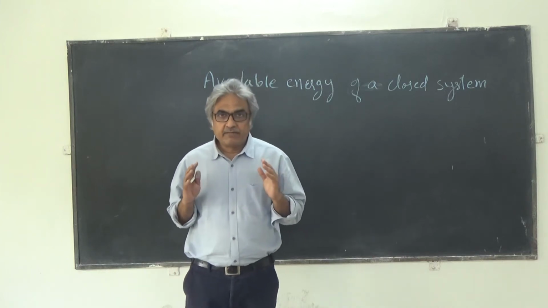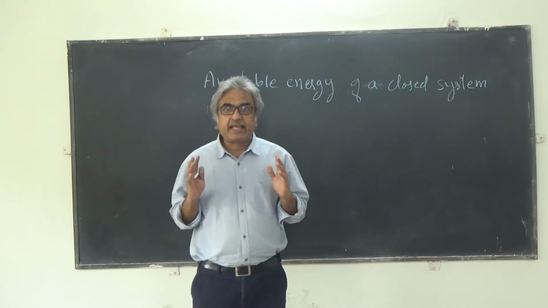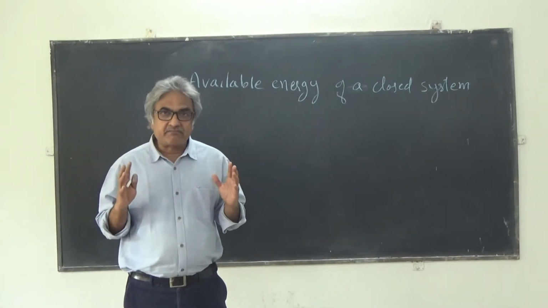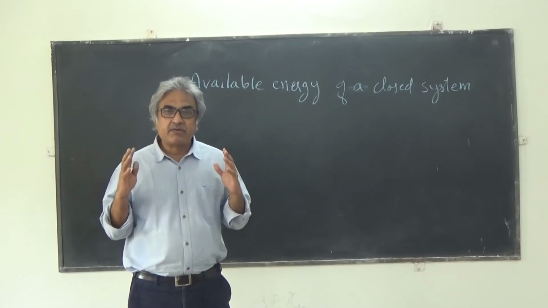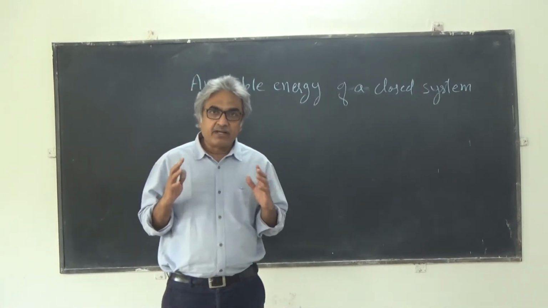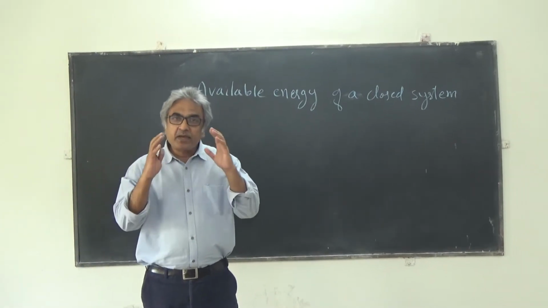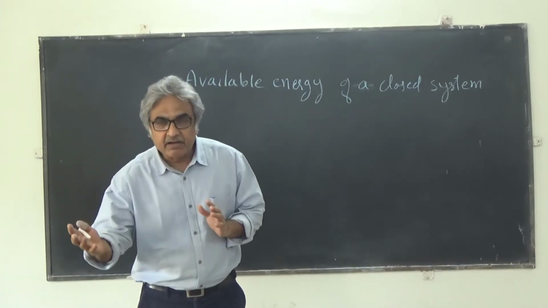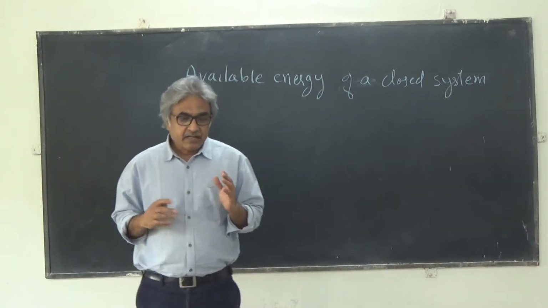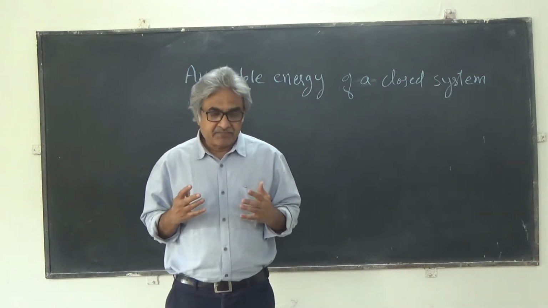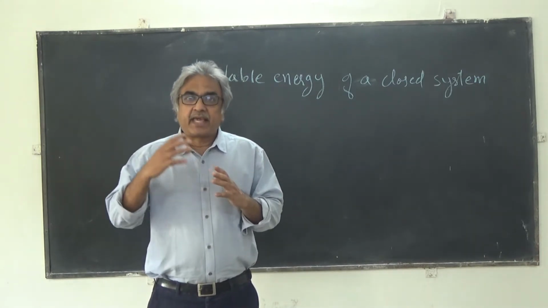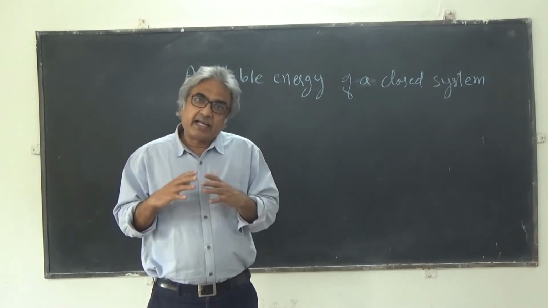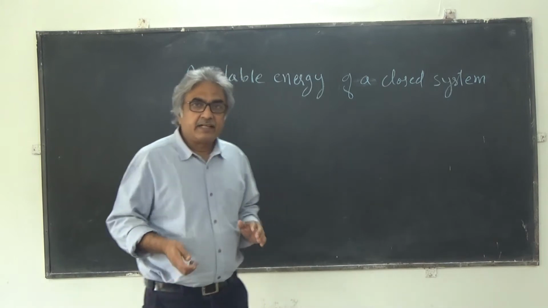Students, so today we are going to find an expression for available energy of a closed system. Available energy is maximum work, the theoretical maximum work that can be obtained from a closed system which is not in equilibrium with the surrounding. You know that work can be obtained if there is mechanical inequilibrium and thermal inequilibrium, either of these or both of these.